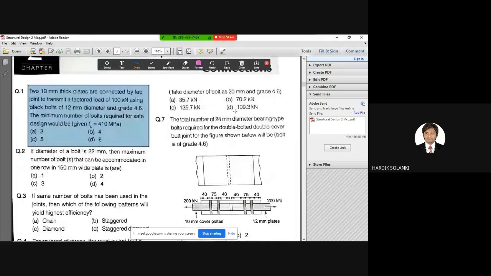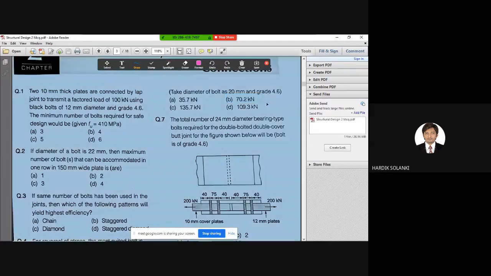All right, I'll give you the correct answer for this. The correct answer for this is B. So you can solve it at your place. The correct answer is B, 70.2 kilonewton.